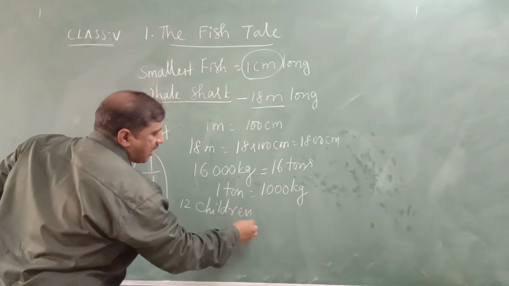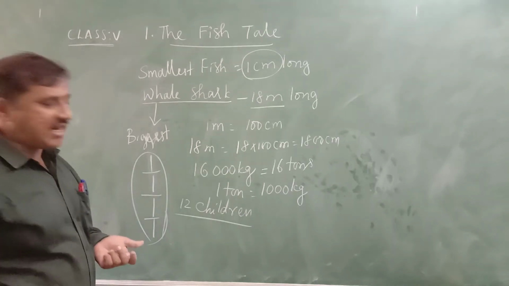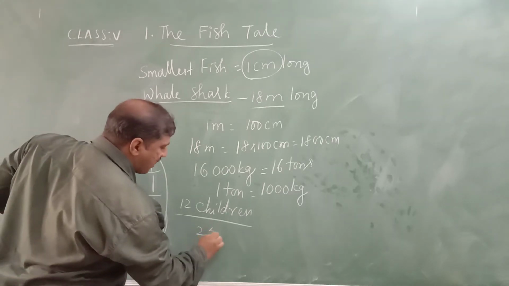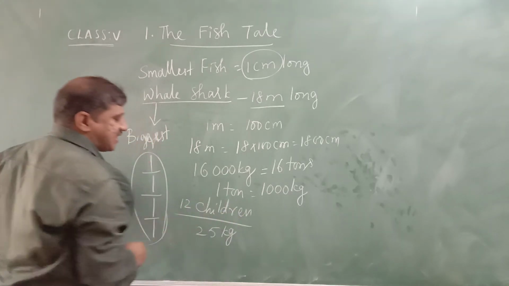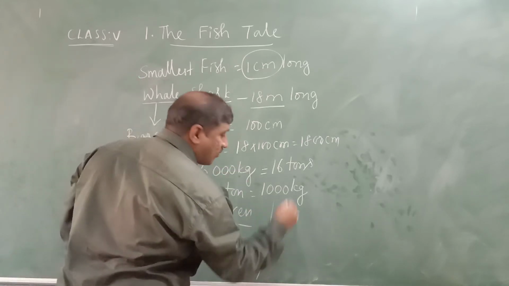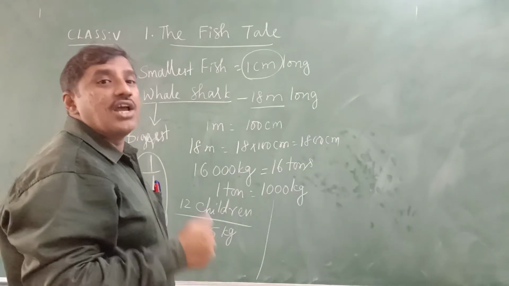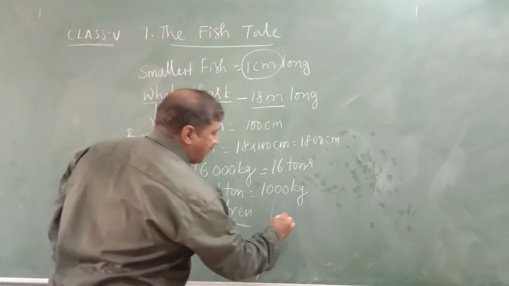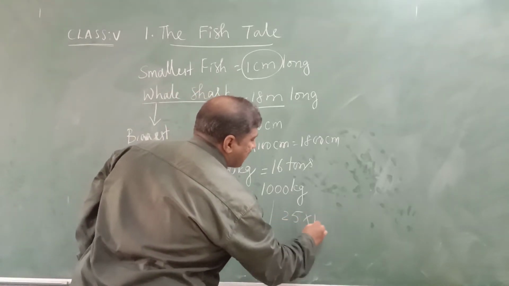Approximately, if the weight of 1 child is 25 kgs, then what is the weight of 12 children? Yes, what to do? You have to multiply 25 with 12.